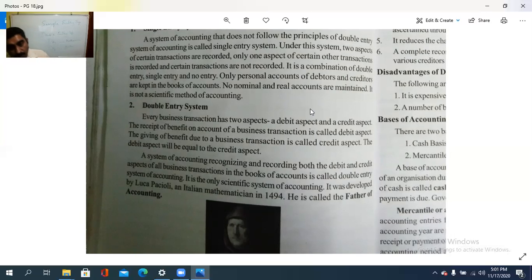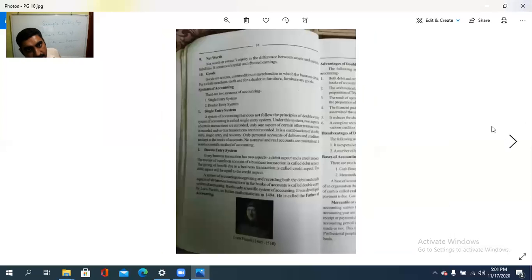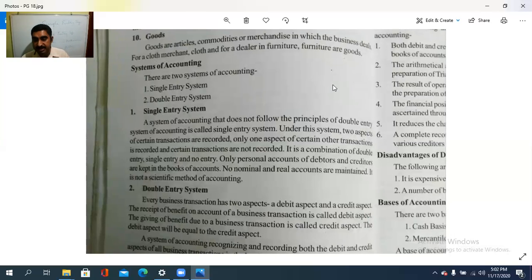So what we see today is some other business terms, like we saw in the previous classes: what is a business transaction, what is capital, what is drawing, what is an asset and the different types of assets, what is a liability and the different types of liabilities, who is a debtor and who is a creditor and the types of debts. Then we saw net worth, what goods or articles are, and also stock. And today we see what single entry and double entry systems are.